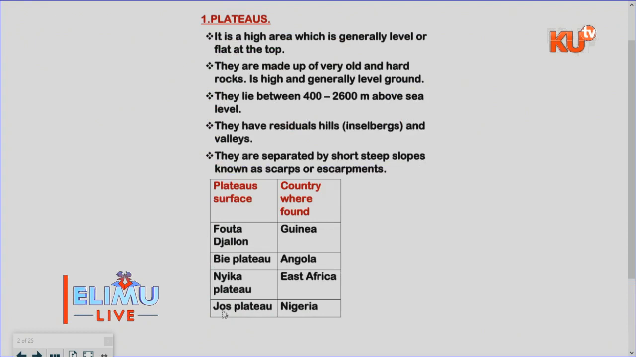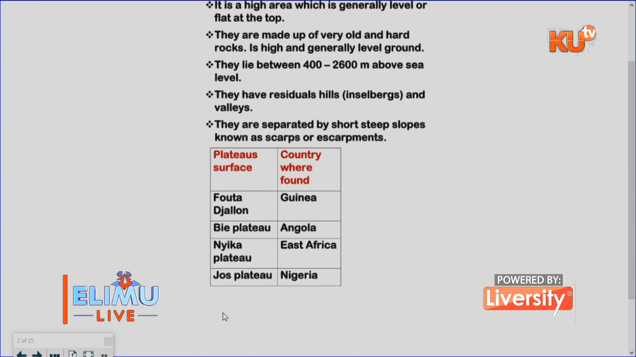The first one I said is called Fort-Ajalon in Guinea. The second one, the Bi-Plateau in Angola. The third one is Nyika Plateau in East Africa. Then lastly, we have the Jos Plateau in Nigeria. Now, those are the major plateaus which we have.